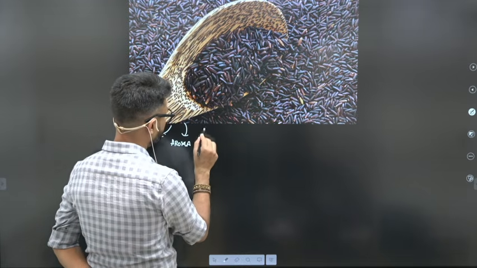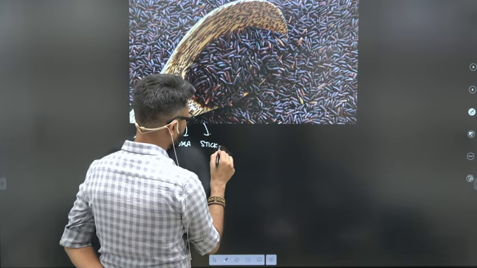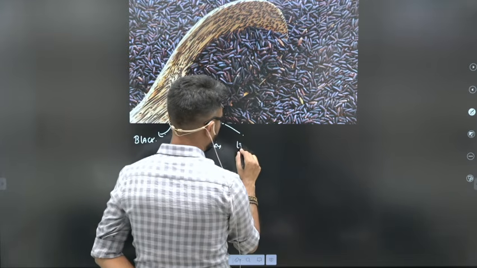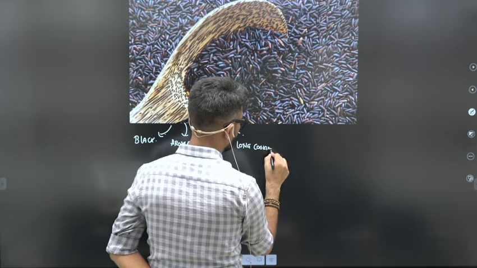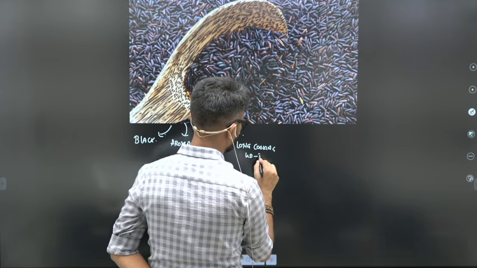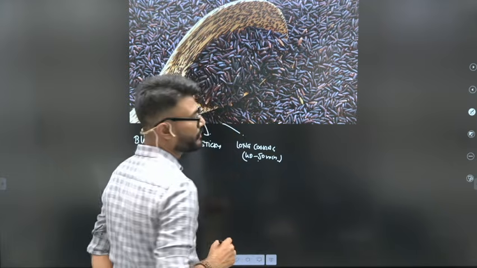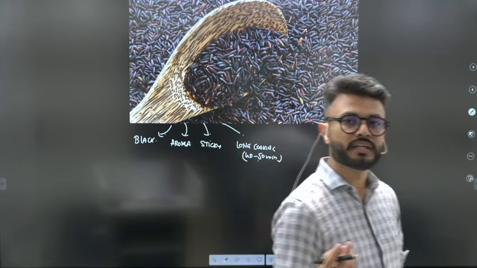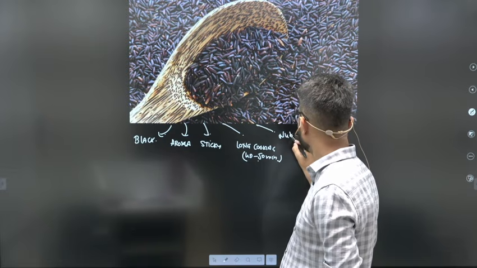We are discussing the features of this rice. It is sticky. It has a very long cooking time, which can go up to 40 to 50 minutes. These are the important characteristics. Then it also has a high nutritional value.